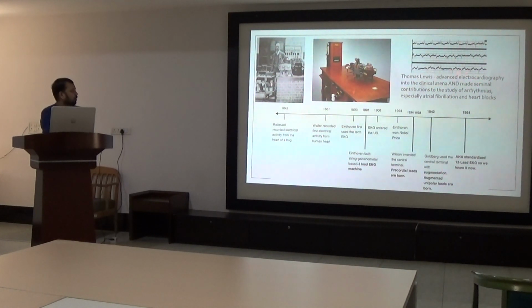Later on, Dr. Thomas Lewis brought advanced electrocardiography into the clinical arena and made special contributions in the study of arrhythmia, especially atrial fibrillation and heart block. This is the ECG machine developed by him, and this is his own ECG. He himself died of a heart attack. This was his third heart attack, and we can clearly see ST depression with T-wave inversion in leads 1 and 3, with occasional ectopics in this ECG. This was an early ECG from as far back as 1924.